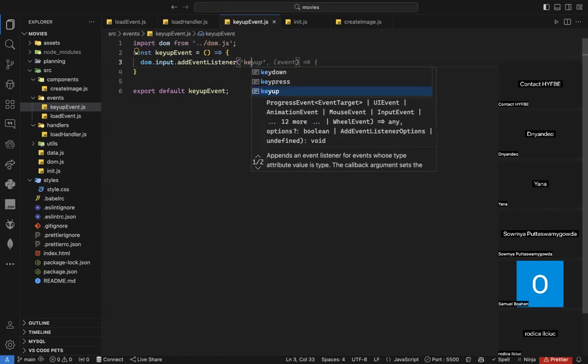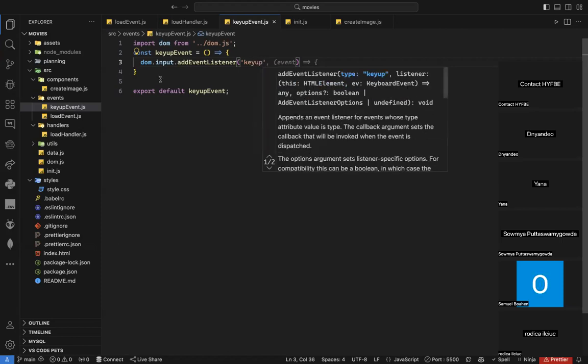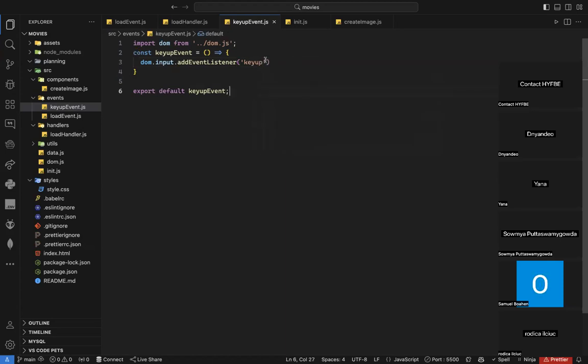So when I type C, I have key press, key down, and key up. I will explain later the difference between the two or the three. The difference between them is just a matter of which one happened first. So it's just a matter of milliseconds. That's the difference between them. But you need to understand all of them. So key up here, and then after that, yeah.